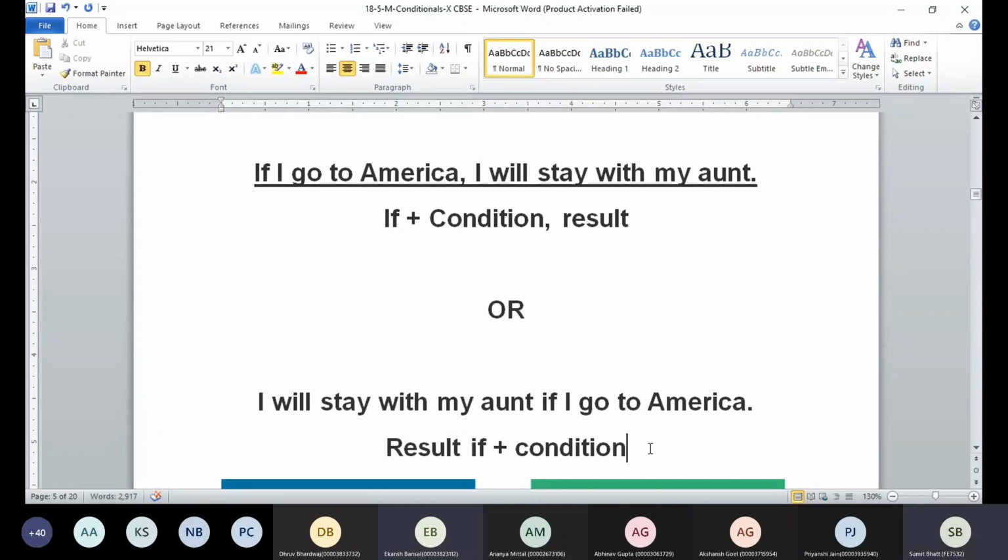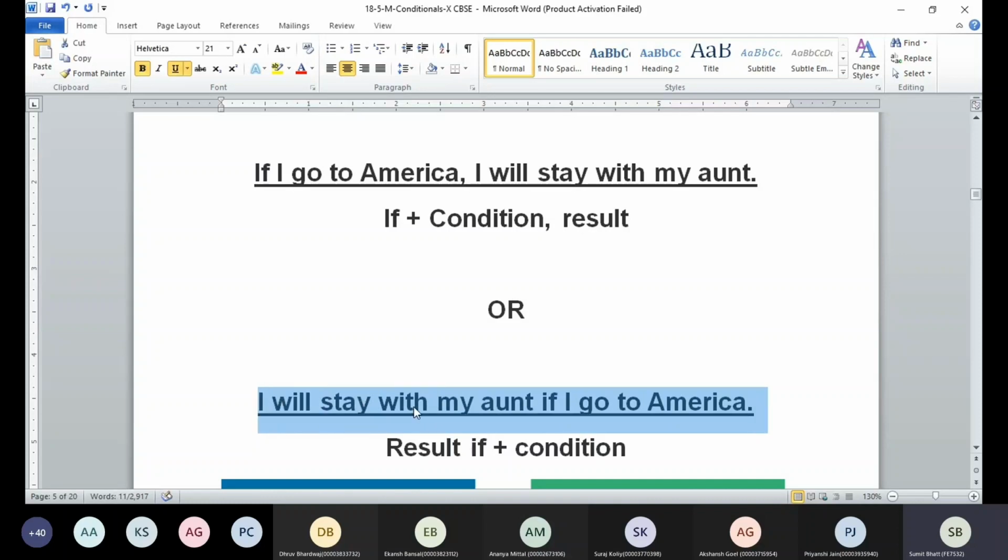Sir, by writing the result first, we don't have to give a comma. That is correct, Suraj. So that means you're getting what I'm trying to convey here. See, guys, as Suraj already mentioned, we have these 2 sentences. Do you think there's any difference in these 2 statements? Yes, sir. The position of result and condition. Okay, position is there, and apart from that, is there any change in the meaning? No, sir. The meaning isn't changing.